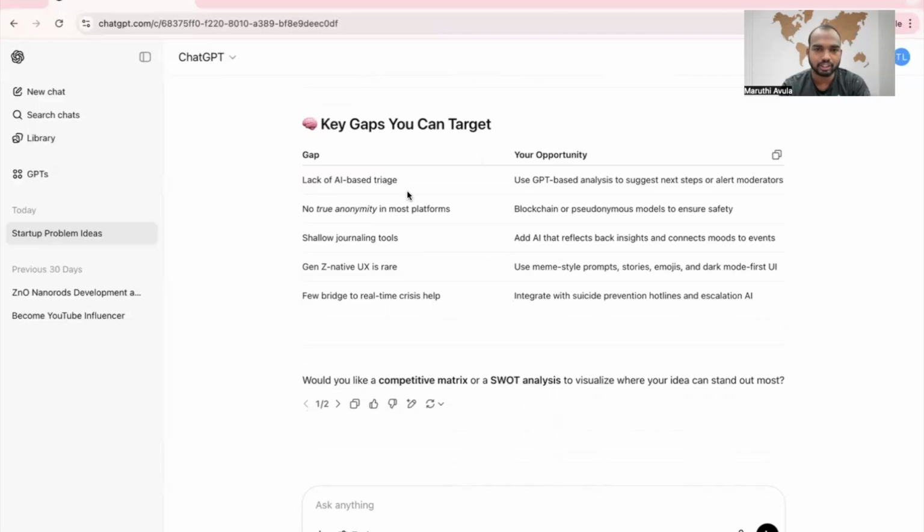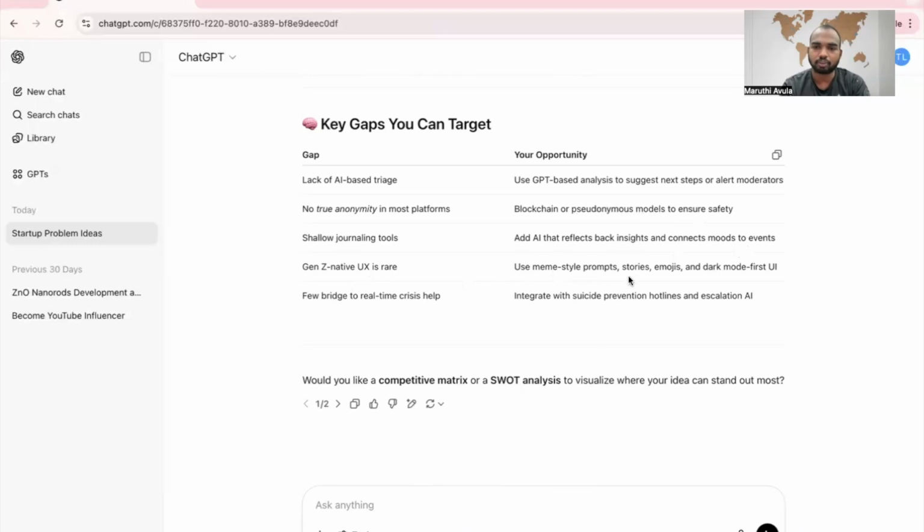Lack of AI based triage: use GPT based analysis to suggest next steps or alert moderators. No true anonymity in most platforms: blockchain or pseudonymous models to ensure safety. Shallow journaling tools: add AI that reflects back insights and connects moods to events. Gen Z native UX is rare.